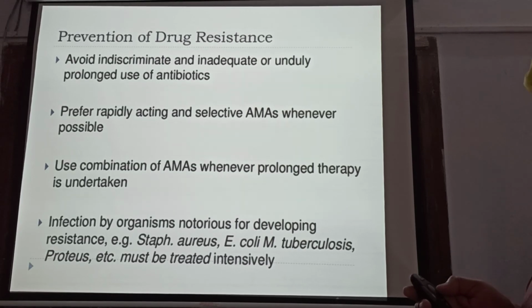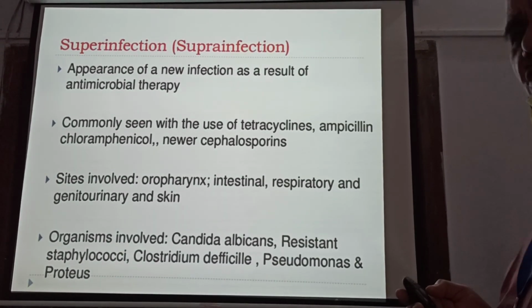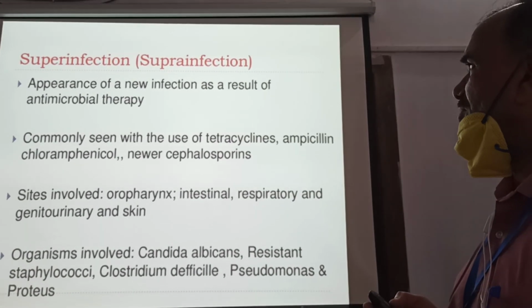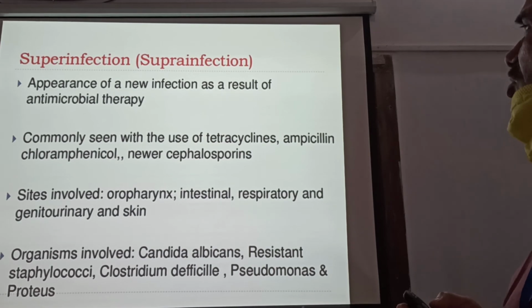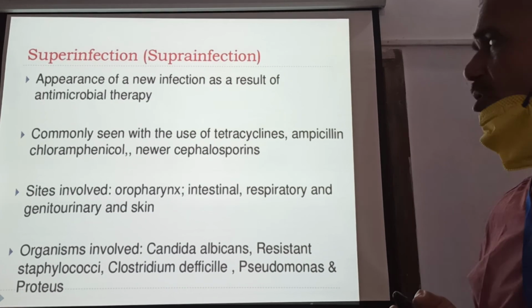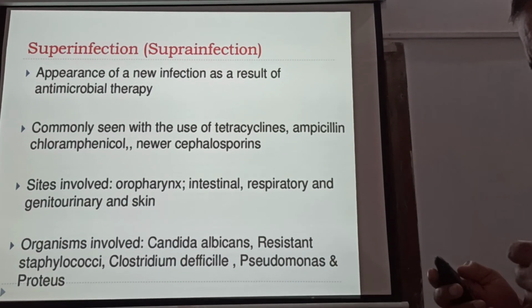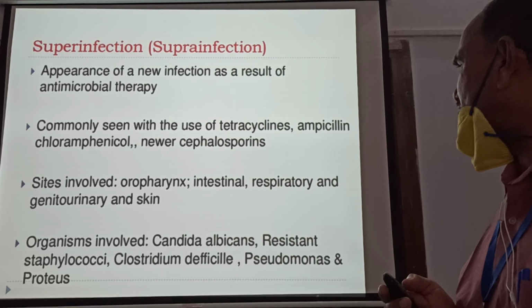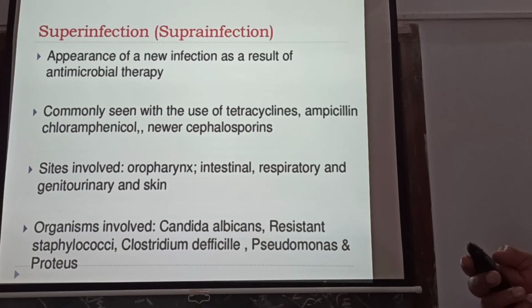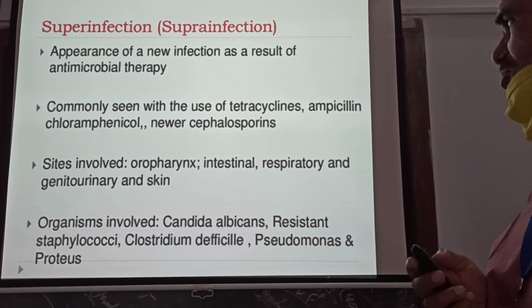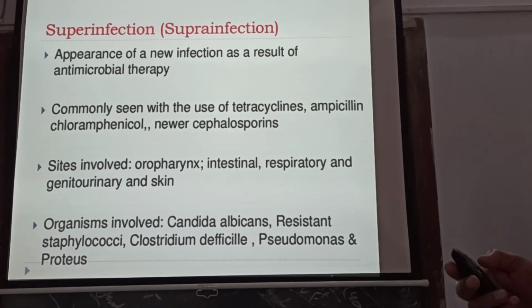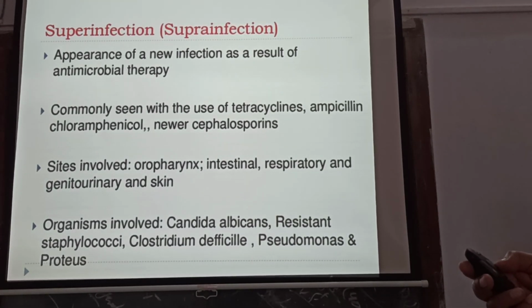Must be treated intensively. Superinfection is also important. Appearance of a new infection as a result of antimicrobial therapy, commonly seen with the use of tetracycline, ampicillin, chloramphenicol, cephalosporin. Sites involved: oropharynx, intestinal, respiratory, genitourinary and skin. Organisms involved: Candida albicans, resistant Staphylococcus, Clostridium difficile, very important for pseudomembranous colitis, Pseudomonas and Proteus.